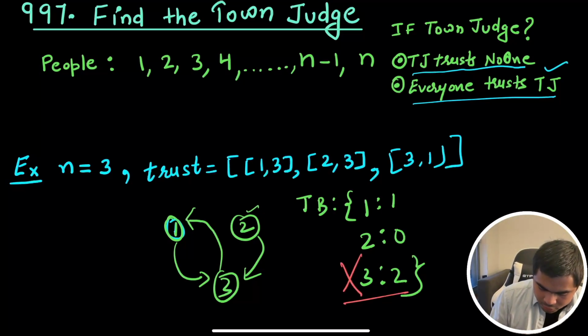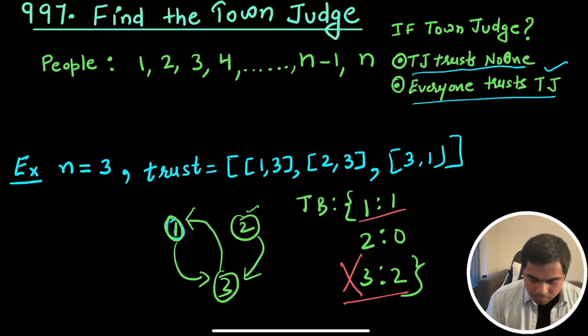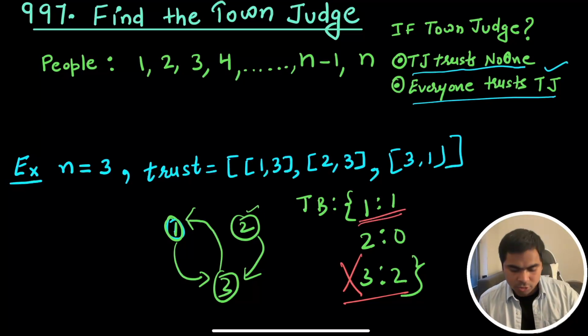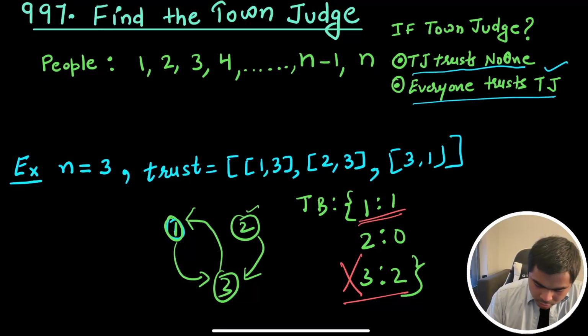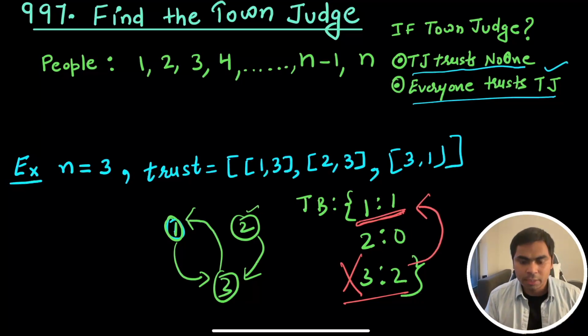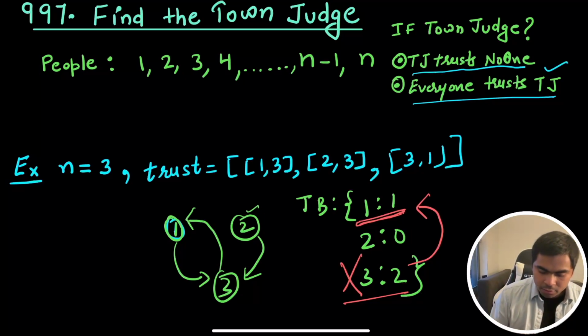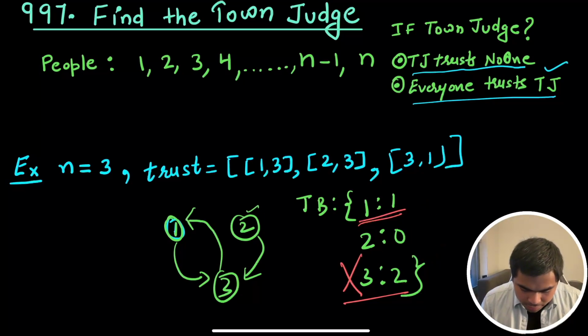Why? Because there is one more person in the town that other people trust. That could be somebody else. But what if that person is 3 itself? So I think rather than having two dictionaries, we're going to create just one dictionary.